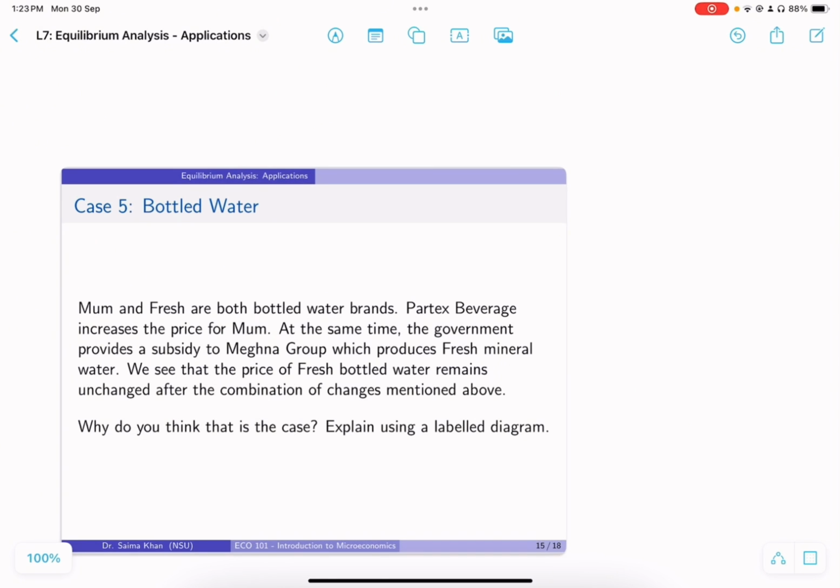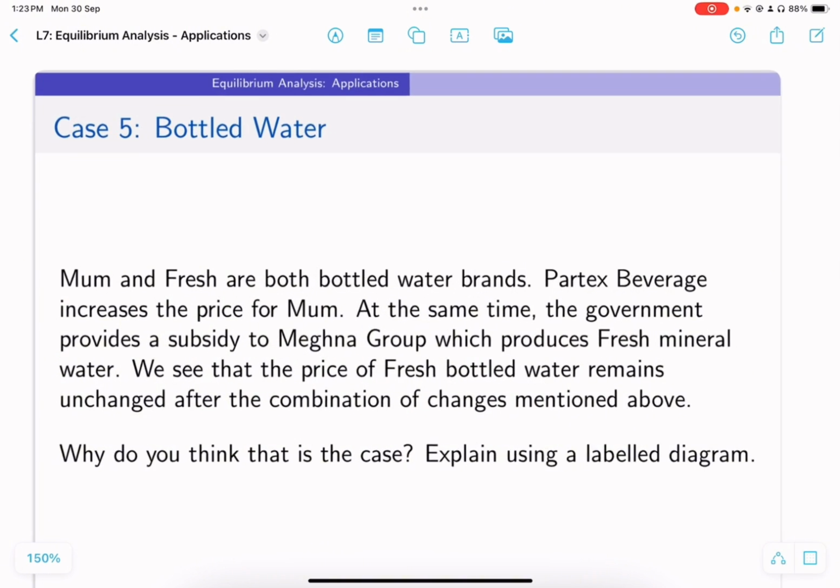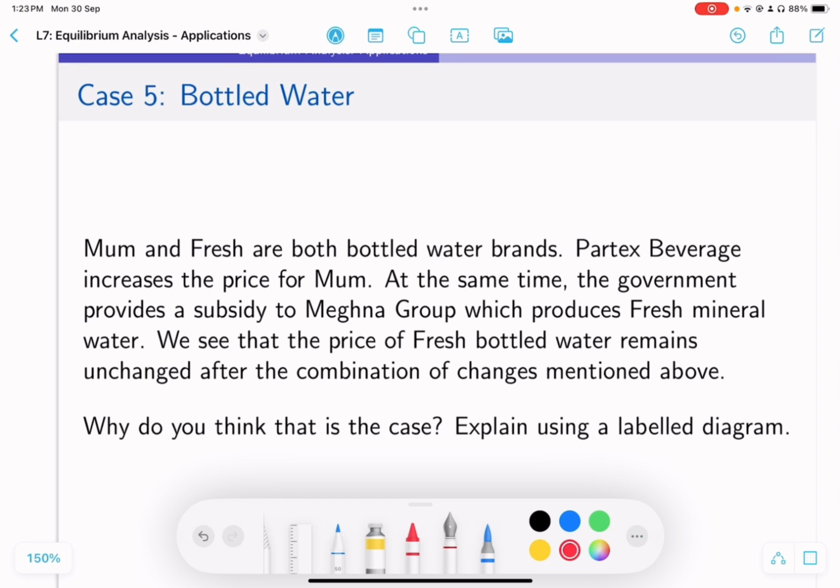So in this lecture series, we look at the final application where we're looking at double shift. So let's see what's happening here. We're being told that Mum and Fresh both sell bottled water. Now Partex Group, which owns Mum, so basically we're being told the price of Mum goes up. At the same time, there's some government subsidy to Meghna Group, which produces Fresh mineral water.